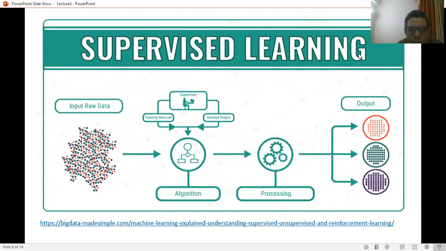So in the supervised learning environment, a supervisor is present, each data point is tagged with a particular class name, and the mapping between the data points and the labeled classes takes place.